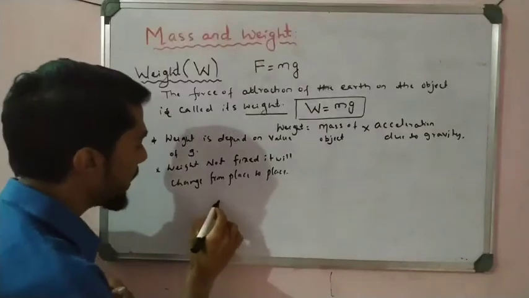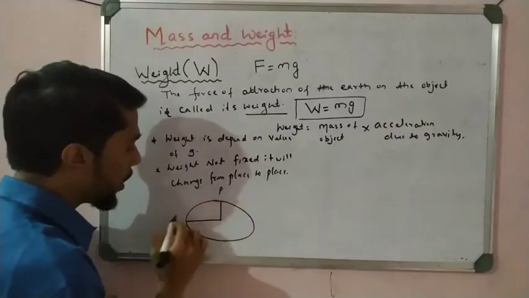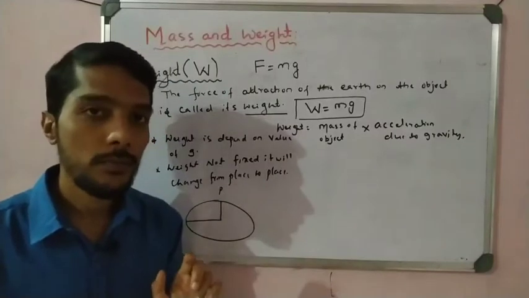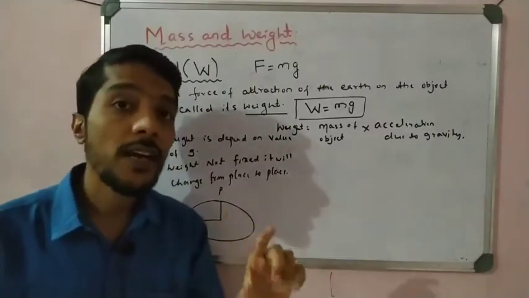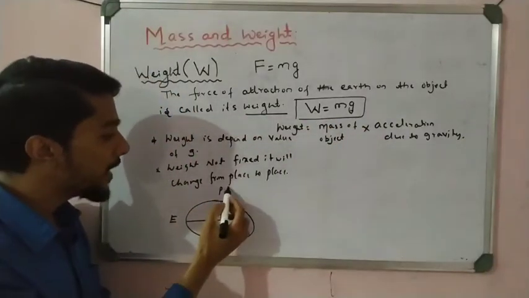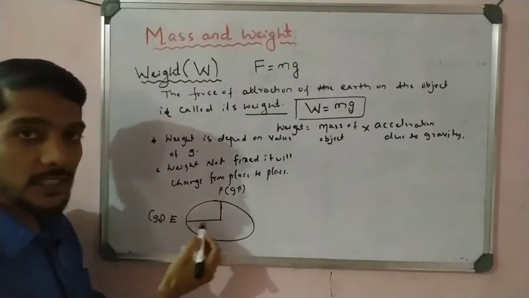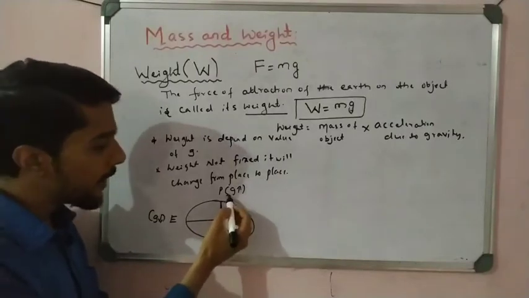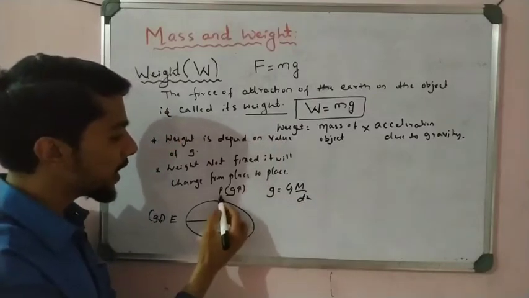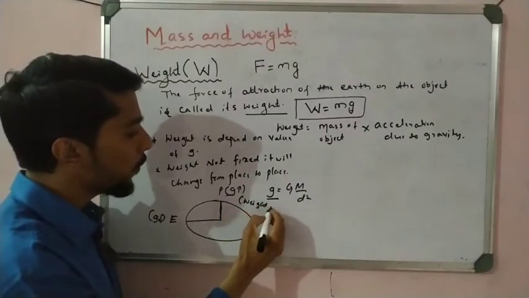So now one example, I take the earth again. Here is the pole, and here is the equator. Tell me at which place the weight of the object is more. Students, where the gravity is more, the weight is more, because weight is proportional to gravity. So where is the gravity more? g is more at the pole, and at the equator g is less because the radius increases. g = GM/d². Less distance, more gravity. More gravity means more weight.